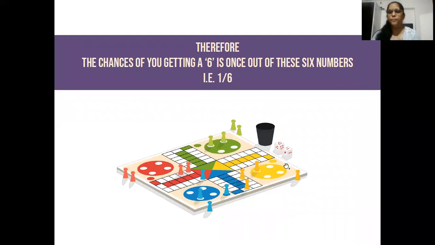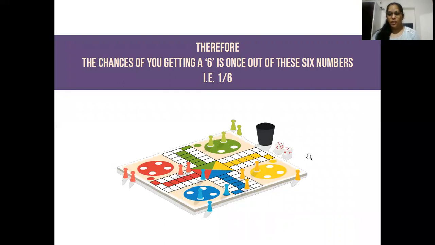So the desired number of 6 is 1. We have only one chance, right? So the desired chances is 1 divided by the total number of chances, which is 6. So the probability of getting number 6 will be 1 divided by 6.